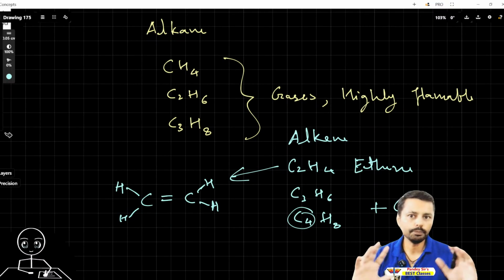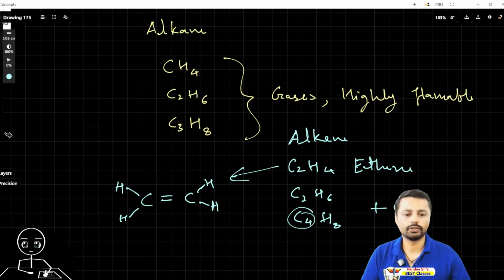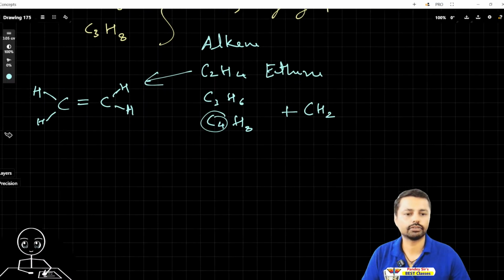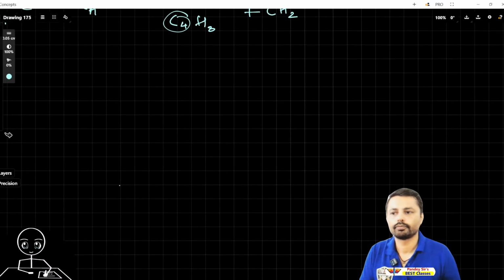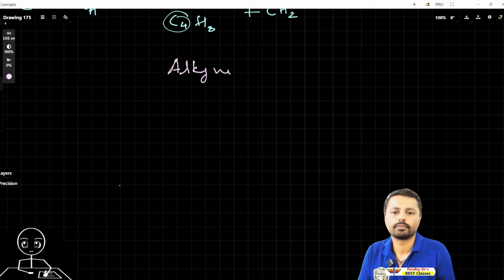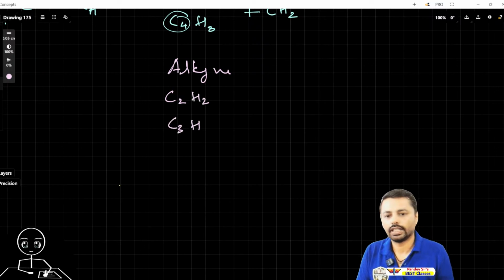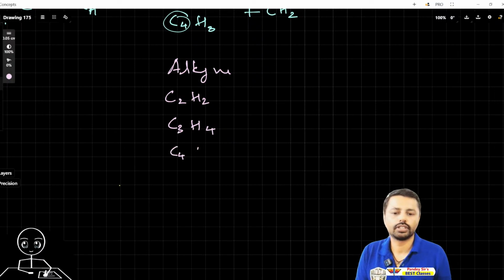There is also alkyne. I will give one example of alkyne as well. Alkyne is ethyne. So C2H2, C3H4, C4H6, C5H8.